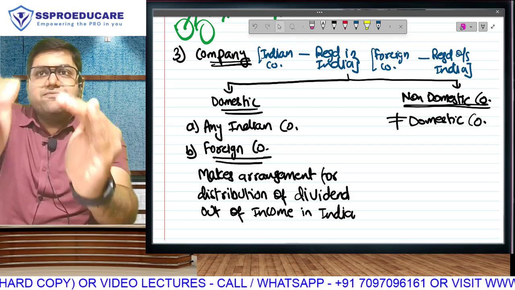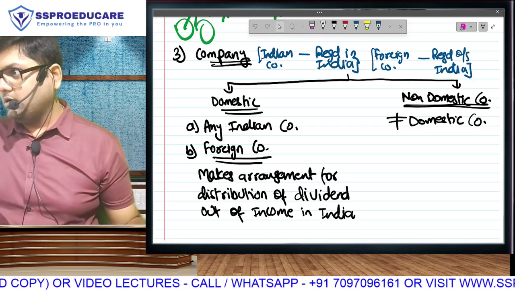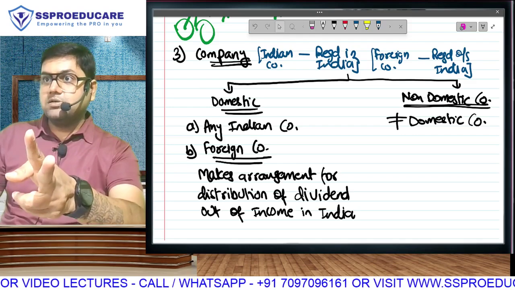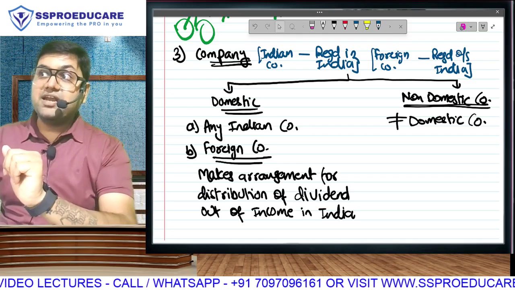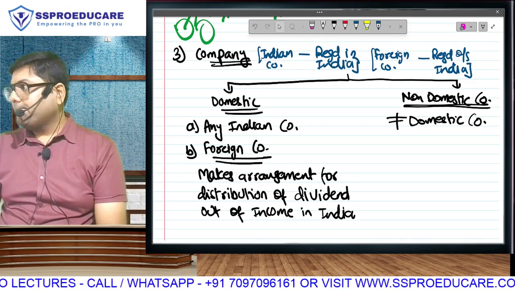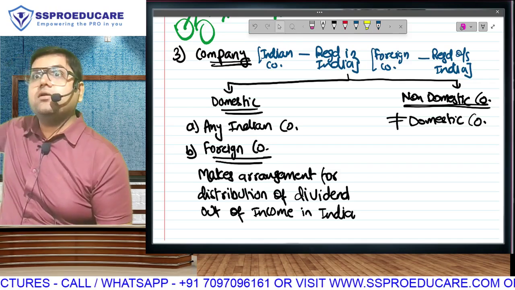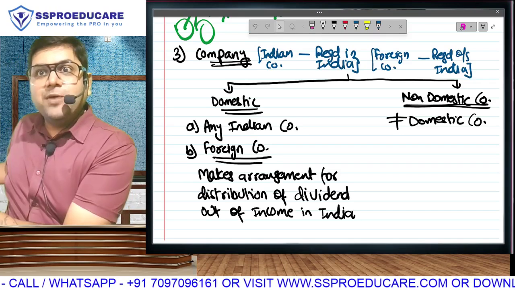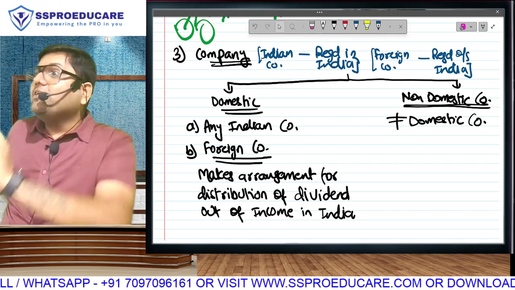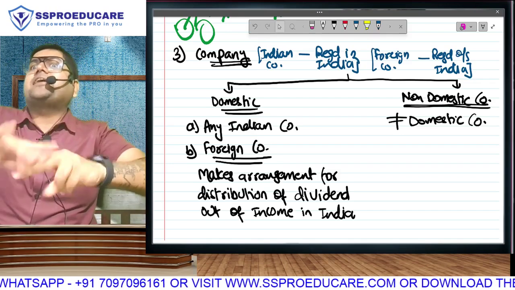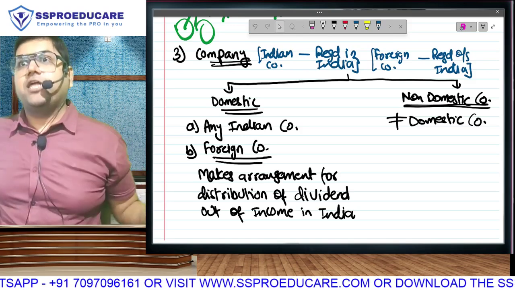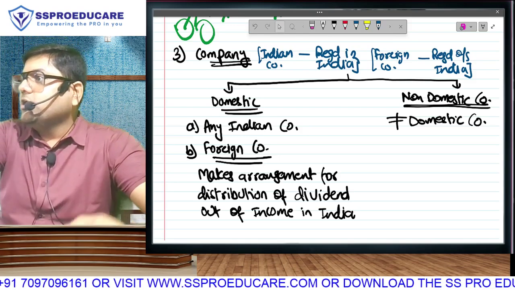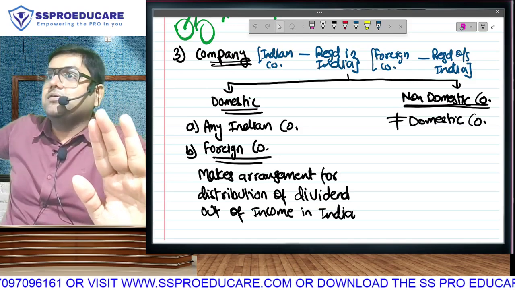Is it possible that someone from a foreign country comes to India and earns income? That income may be taxable or exempt? The answer is hidden in the second chapter. If we don't keep you here, then the second chapter will become irrelevant. First, we have to keep you here. Once you are here, then we can take a call, taxable or not taxable, as per the second chapter. If we don't keep you in the definition of person, then the second chapter will not be able to do anything. So first, we want to keep everyone here.